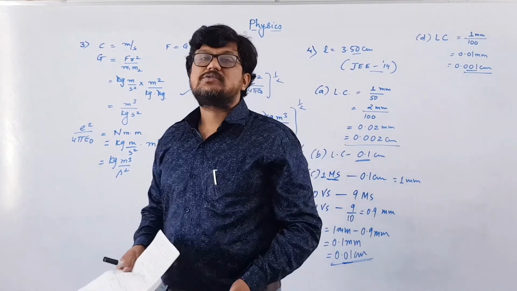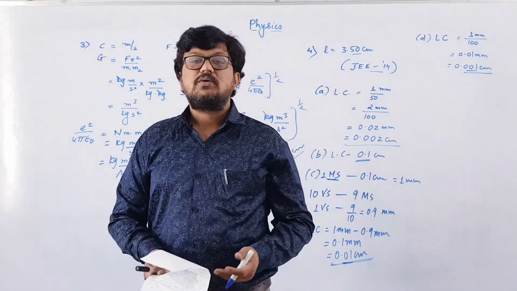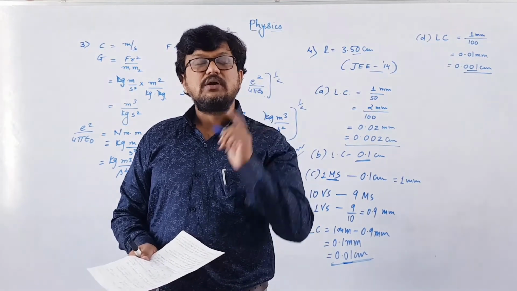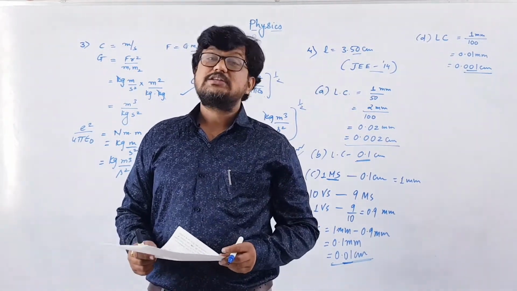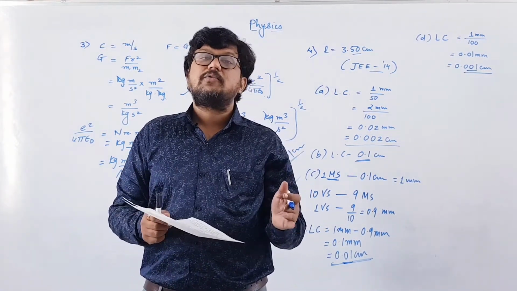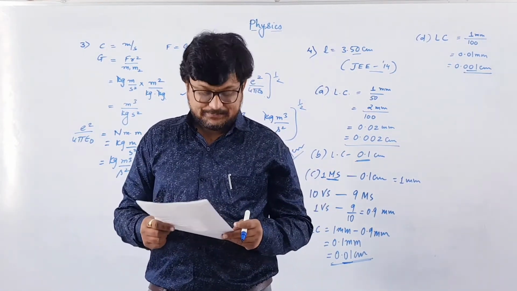Otherwise, you can solve it directly. A screw gauge will always have 3 digits after the decimal point, while a meter scale will always have only 1 digit after the decimal point. A vernier scale will always have 2 digits after the decimal point. So by this concept you can directly take answer C.